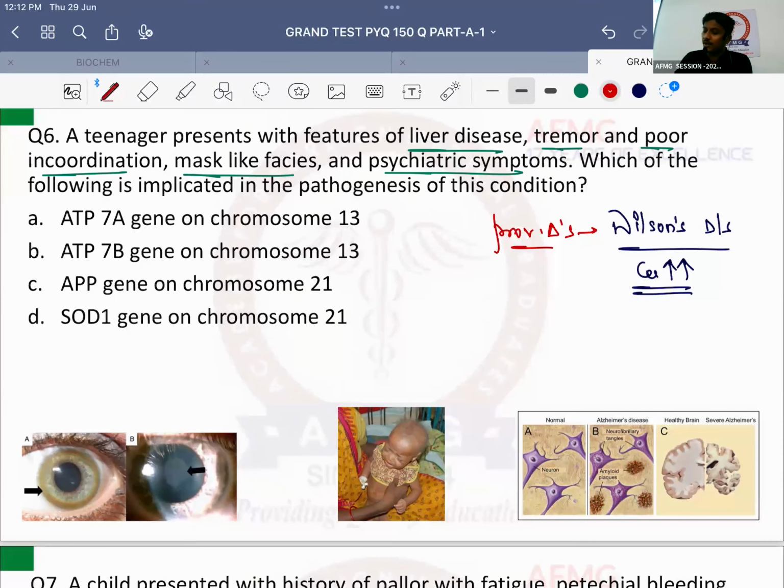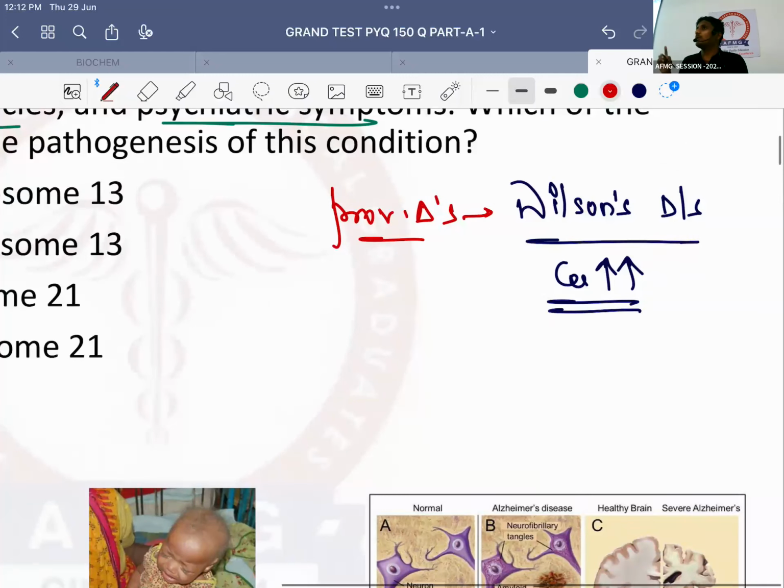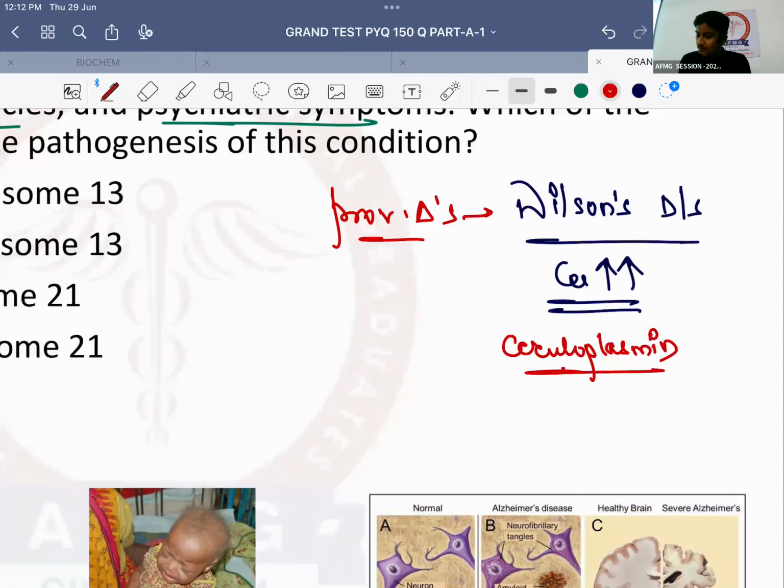Why? Because the copper transport protein is deficient. Which is that copper transport protein? Shabash. Ceruloplasmin. Copper transport protein is known as ceruloplasmin, and it is deficient, and that causes excess of free copper inside your body. Now excess of copper is there. What will happen? It deposits in various organs of your body. The first organ where it deposits is nothing else but your liver.